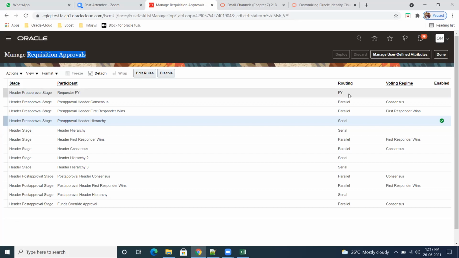So he will just get a notification saying that this PR has been created, this PO has been created, this has been approved. That is the forward notification, but the remaining are actions. So whenever any person gets a document for approval, they will either approve it or reject it.